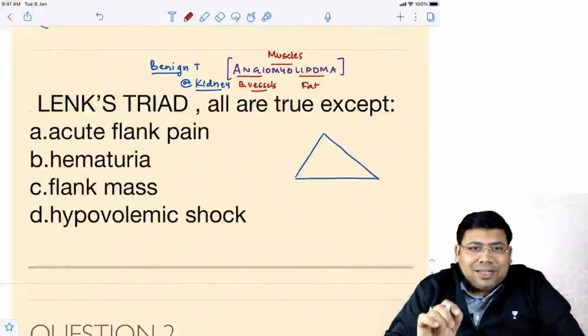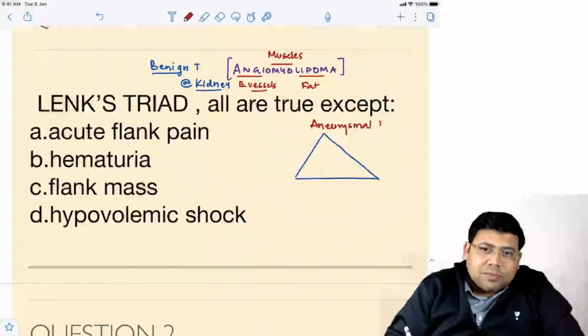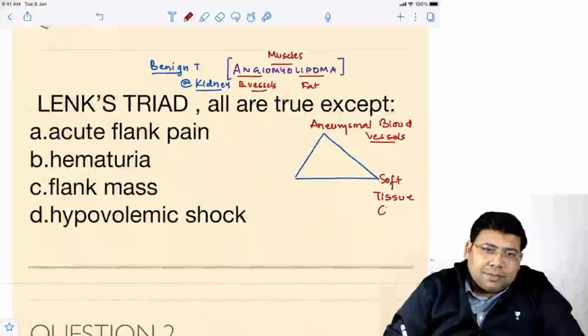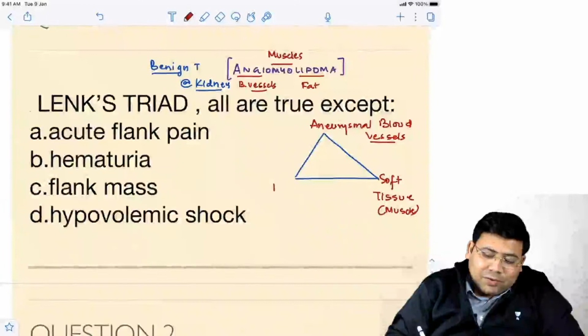This is containing aneurysmal vessels. I'll explain. Along with that, you have soft tissue, that is the muscle, and along with that, you have the fat.